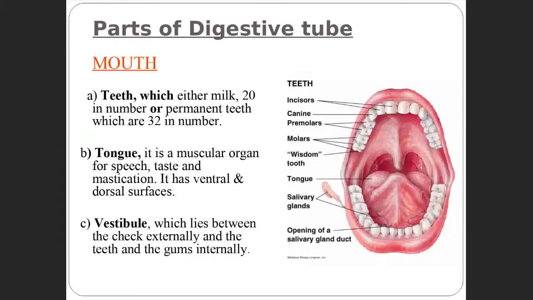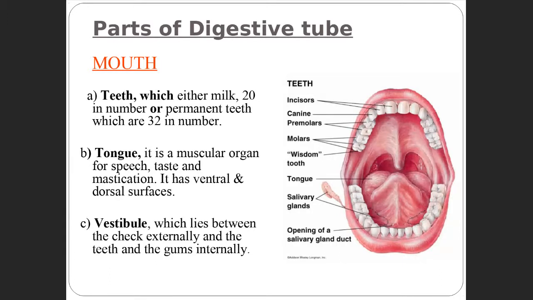So what is there in the mouth? In the mouth we have teeth, tongue and other parts of the tongue, and there are some glands that open in the mouth. Teeth, we have different types of teeth and permanent teeth, molar, premolar, and all these things you will study in your particular dental lectures. What is the tongue? The tongue is a muscular organ and it helps in speech and mastication.